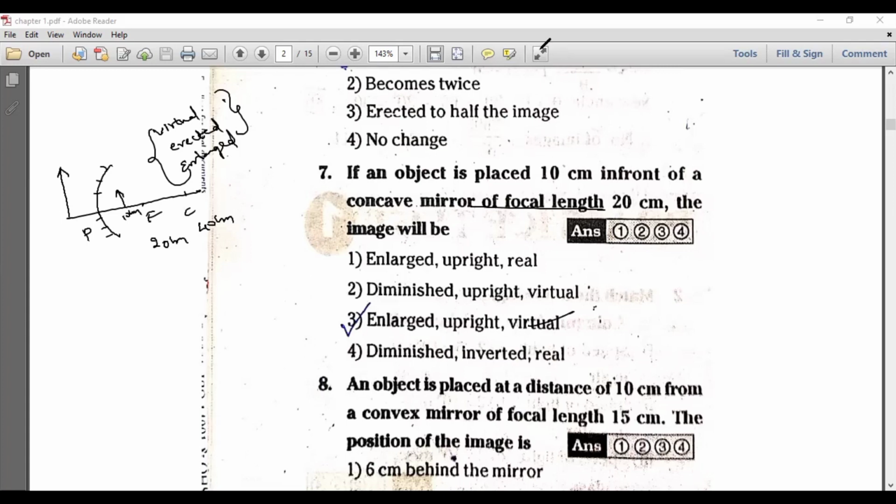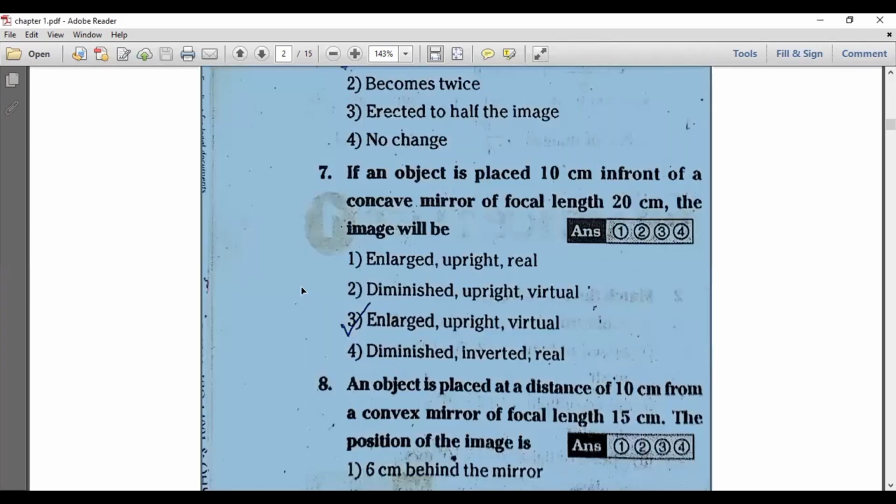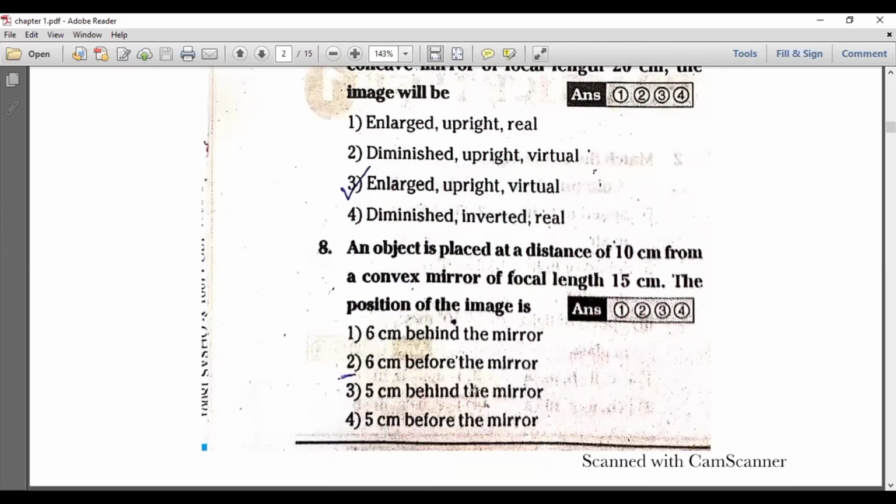And the next, the eighth question. What is the eighth question? An object is placed 10 centimeters from a convex mirror of focal length 15 centimeters. So the focal length of the convex mirror is 15 centimeters. Look at here. First, we will try to solve by using the analysis method.